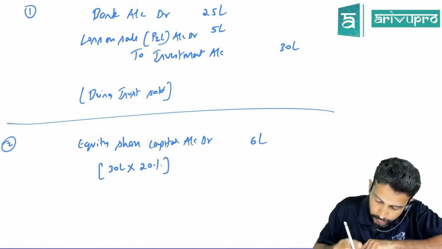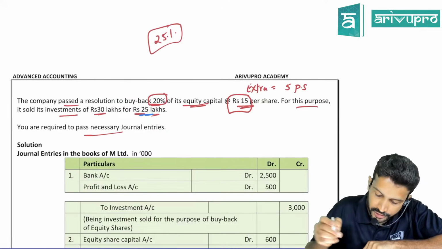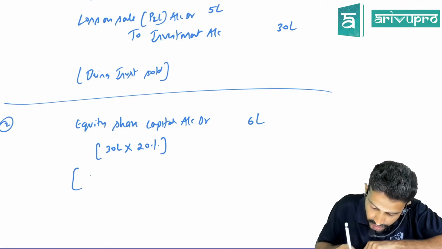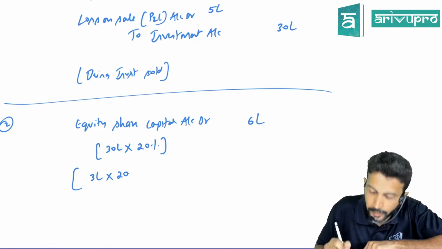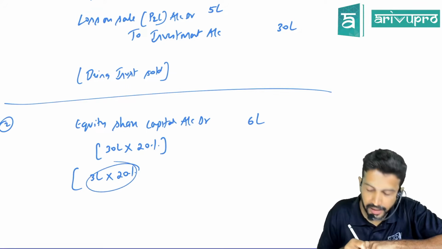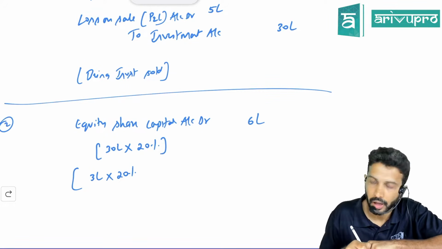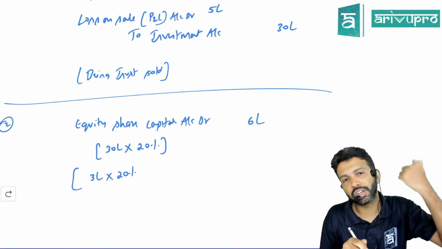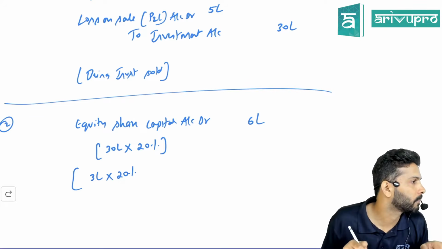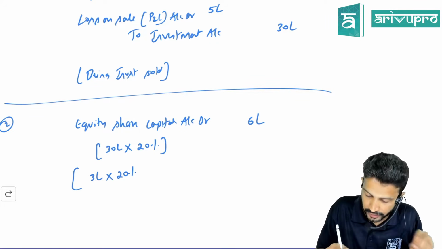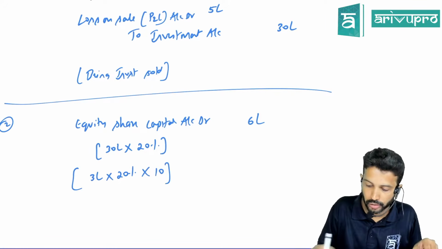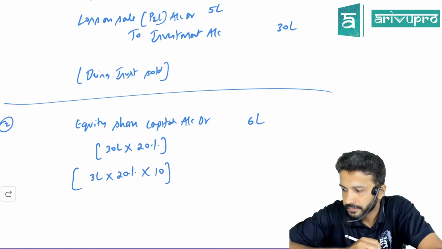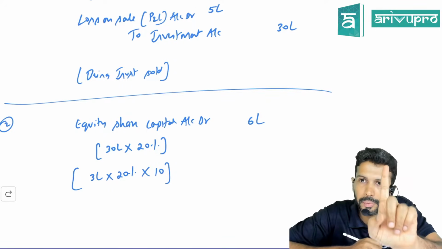Or if you don't like this, how many equity shares does the company have? 3 lakh shares. Are they cancelling the entire 3 lakh, or only 20%? 3 lakh at 20% will be 60,000. Is this 60,000 the value or the number of shares? Number of shares. Equity share capital and preference share capital are all shown at face value. What is the face value of each share? 10 rupees. So do it like this also, and you will get 6 lakh. Whatever way you're comfortable, you can do it. So equity share capital account debit, 6 lakh.